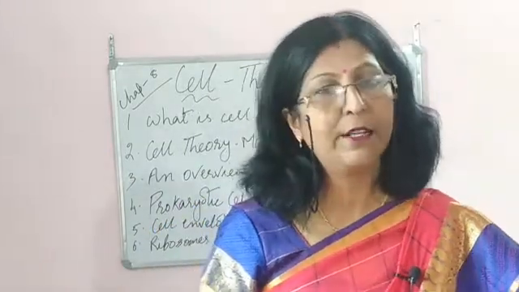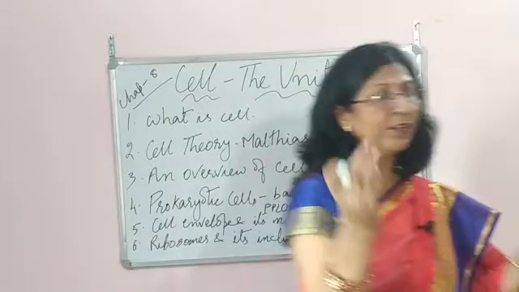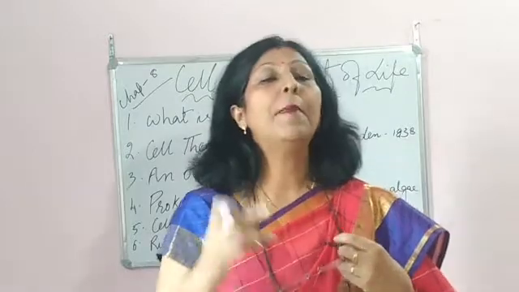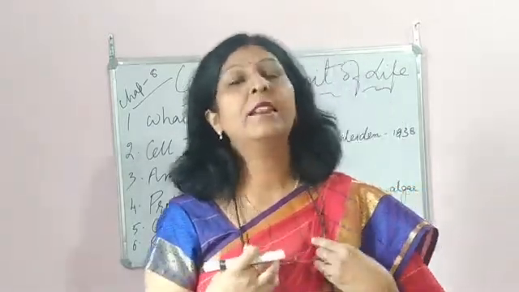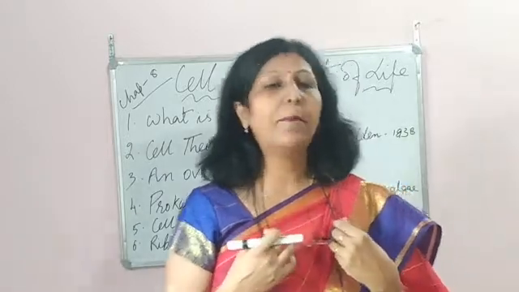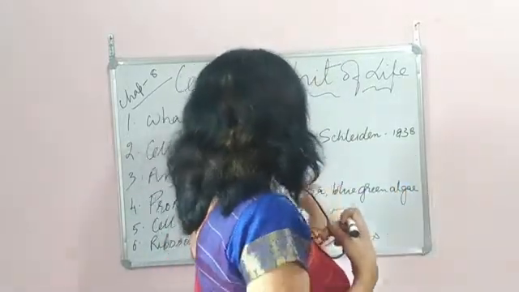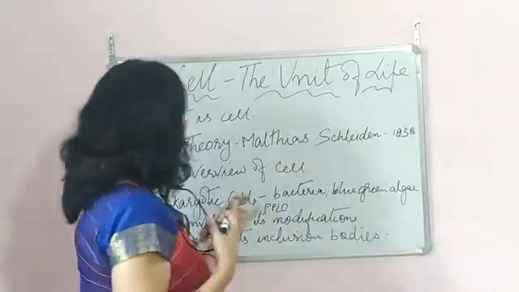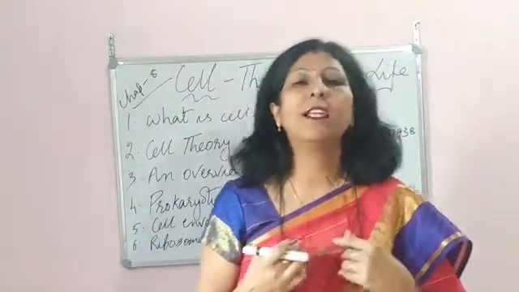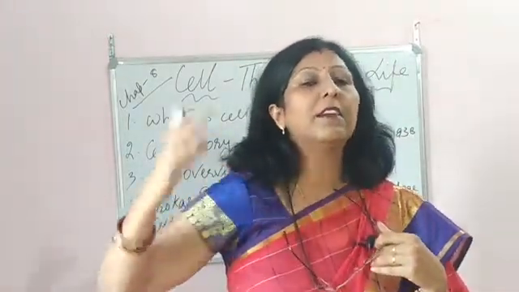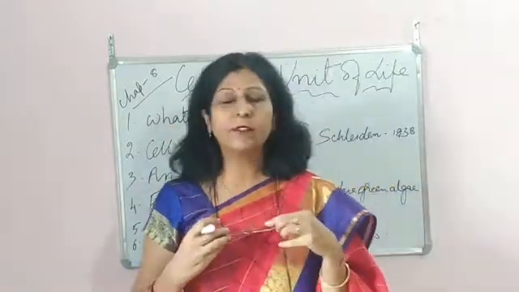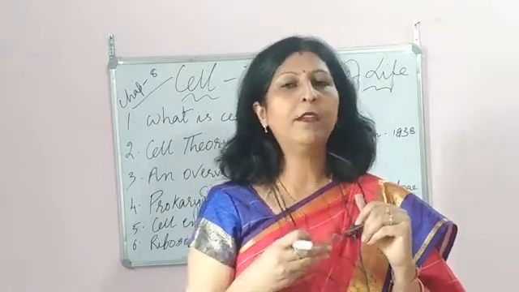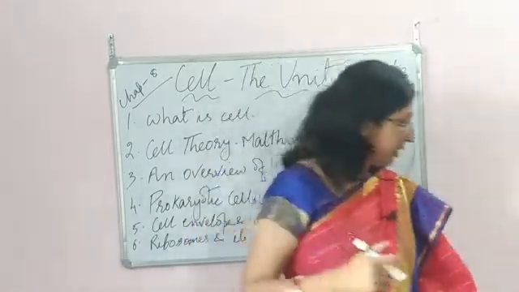When we talk about prokaryotic and eukaryotic, what's the difference? Just now I was telling you 2 types of cells, prokaryotic and eukaryotic. Prokaryotic cells normally do not have membrane bound organelles, and they are among the primitive cells: bacteria, blue-green algae, PPLO, pleuropneumonia-like organisms. All this falls under prokaryotic cells or prokaryotic organisms. Like eukaryotic organisms, the later evolved organisms, all those organisms which have membrane bound organelles, have a plasma membrane over there, and here we have just a cell wall.